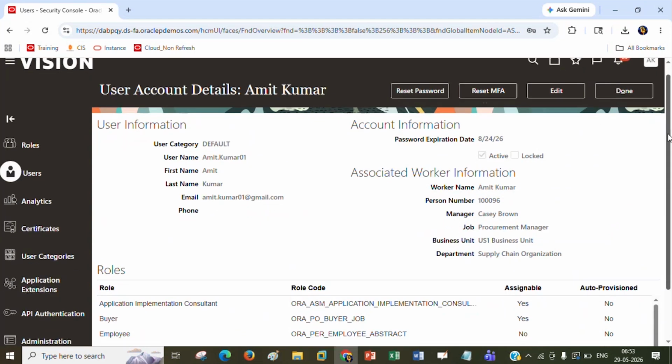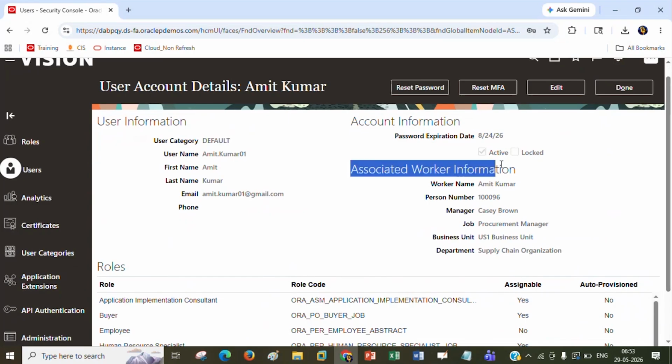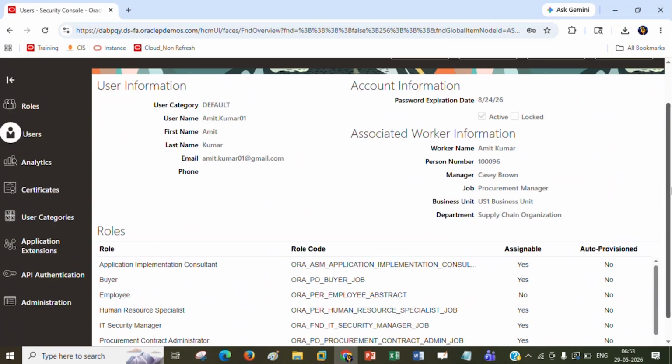You can see here the associate worker information. We mentioned this Amit Kumar, person number. This is the manager. Time to time HRMS will do all this for you, but for your testing you need to do it. The job is procurement manager. Here the business unit is assigned, we are working on this business unit, and his department we assigned. Then all these roles.